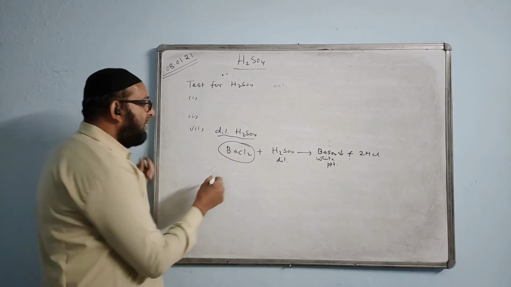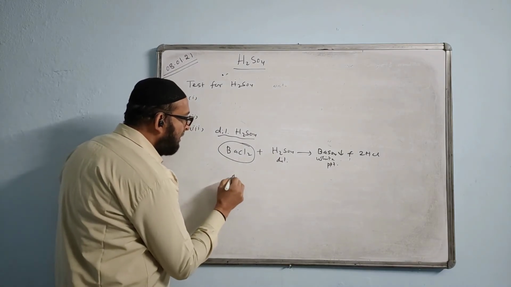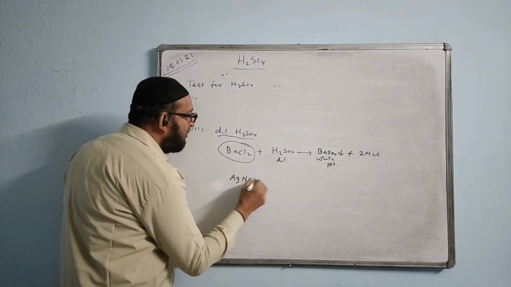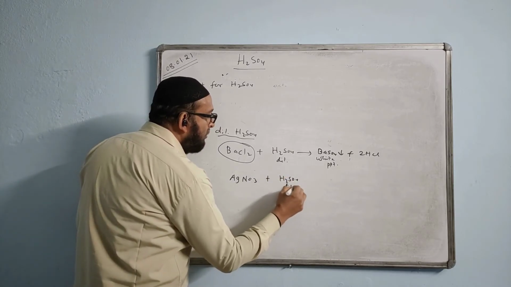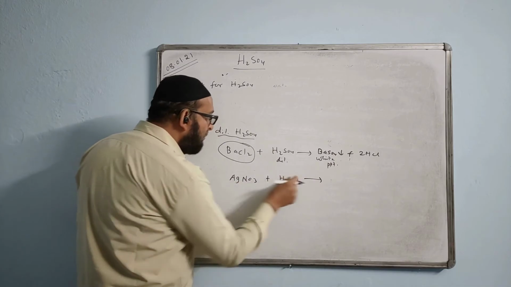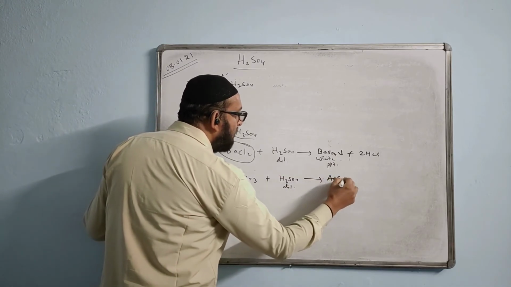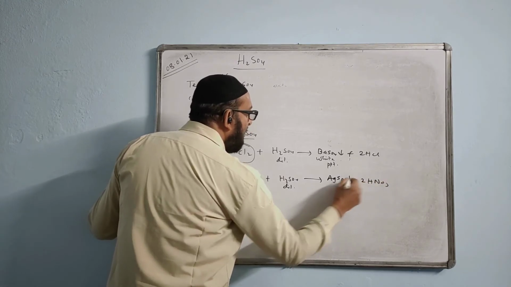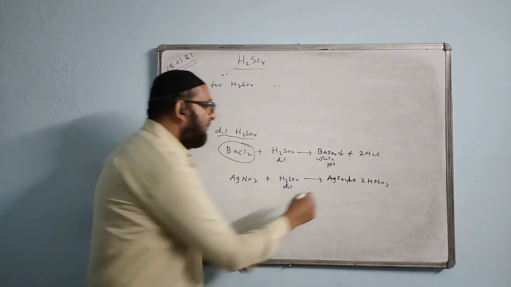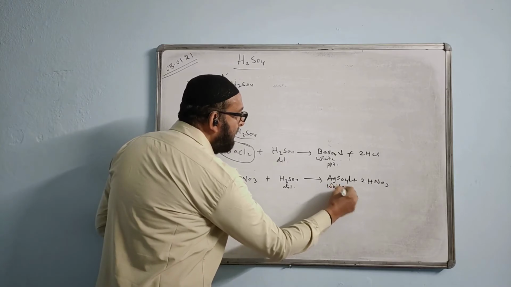Now another test we have: silver nitrate solution, AgNO3 solution plus dilute H2SO4. Ag will combine with sulfate to give Ag2SO4 plus 2HNO3. This is also a white precipitate.